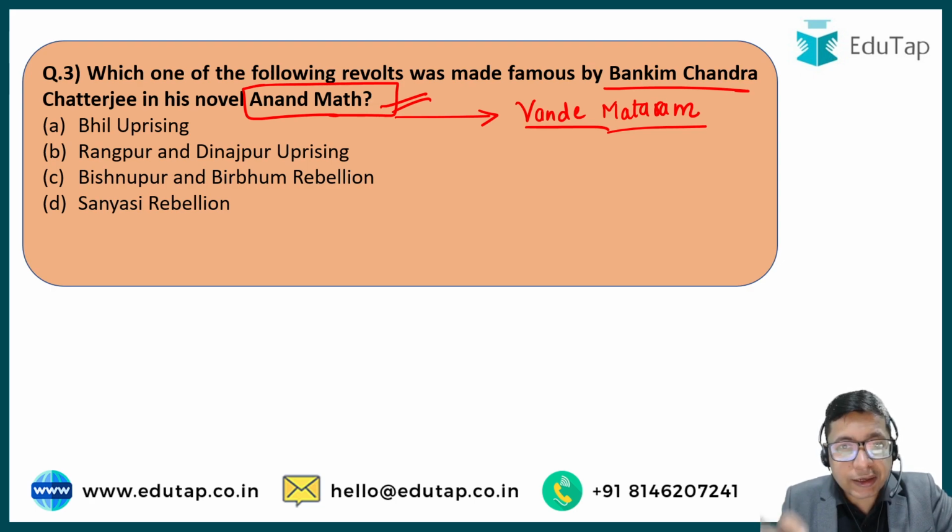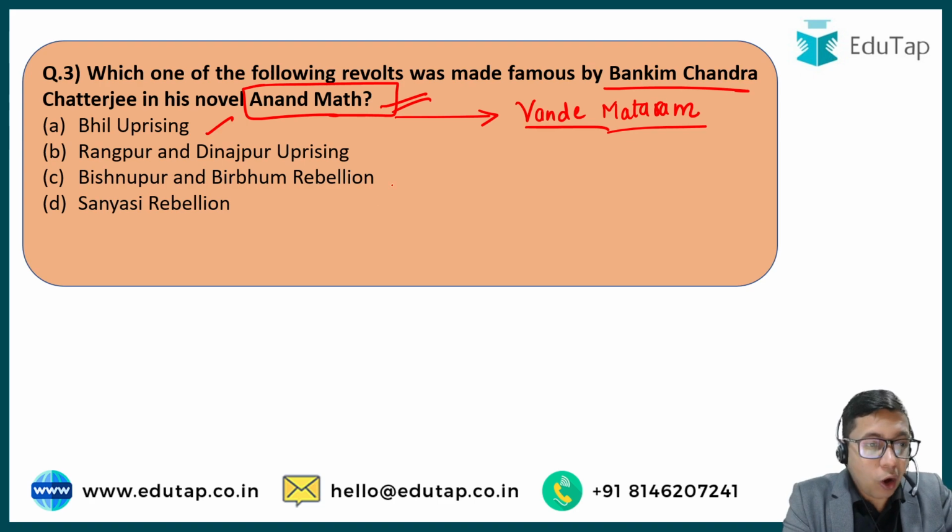But this novel was set in the backdrop of a very popular, very important rebellious movement. Which movement are we talking about here? That is the question. Option A, Bhil uprising; option B, Rangpur and Dinajpur uprising; option C, Bishnupur and Birbhum rebellion; and option D, Sannyasi rebellion.